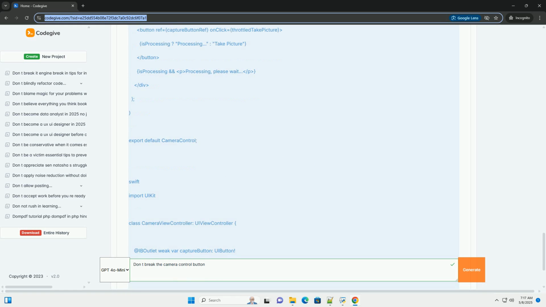4. This ensures that the take picture function is called at most once every 500 milliseconds. Choosing between debouncing and throttling.